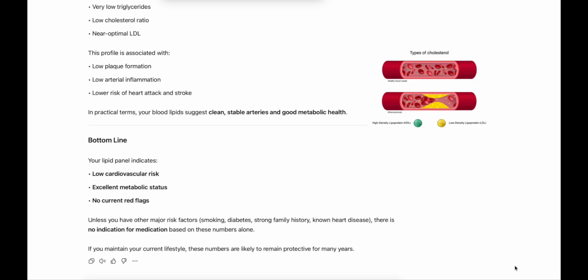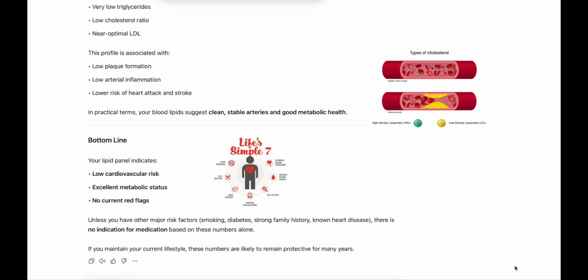Bottom line, your lipid panel indicates low cardiovascular risk, excellent metabolic status, no current red flags. Unless you have other major risk factors, smoking, diabetes, strong family history, known heart disease, there is no indication for medication based on these numbers alone. If you maintain your current lifestyle, these numbers are likely to remain protective for many years.